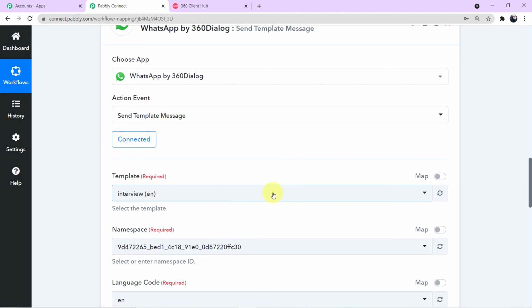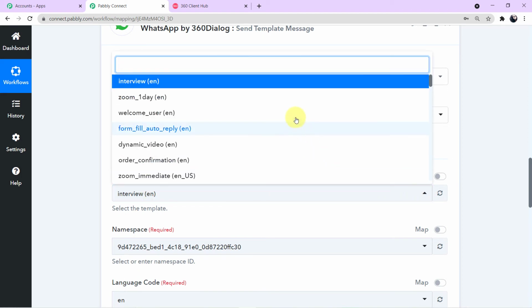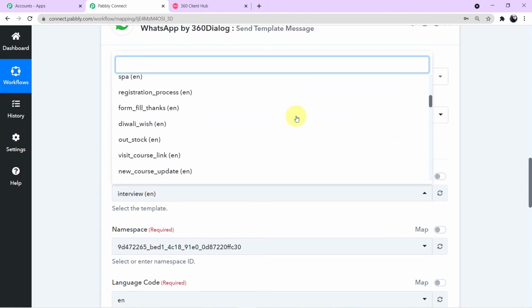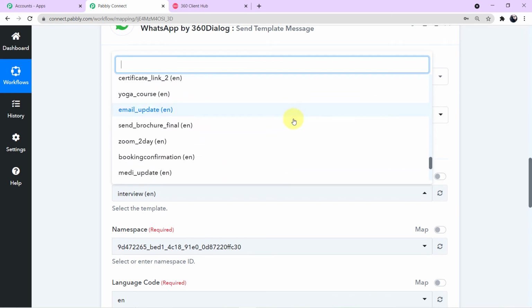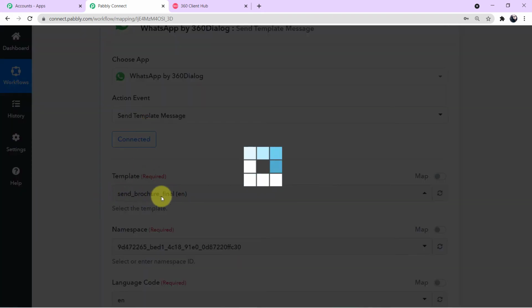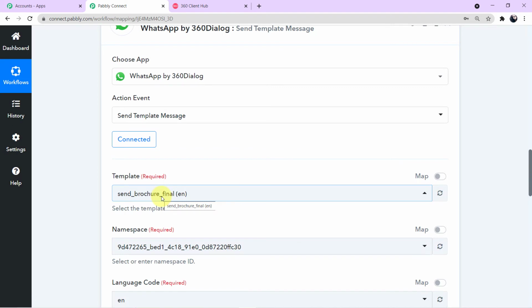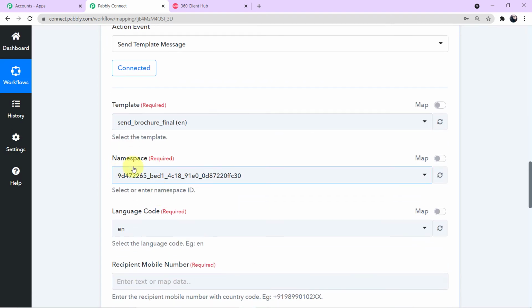Now come to the template field, click on the arrow, and you can see all of the templates which I have shown you are there in my 360 dialog account, can be seen here in the scroll down. Now I want to choose this particular template, so I'll click this and automatically this template will be mapped. Guys, now you need not do anything with these two fields, namespace and language code. These fields will be automatically filled up. Now in the language code, it is written EN. EN is the code for English.